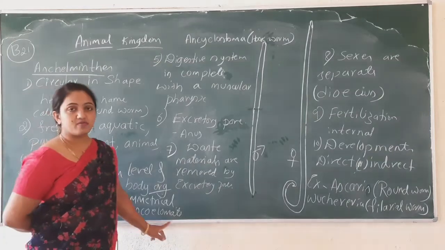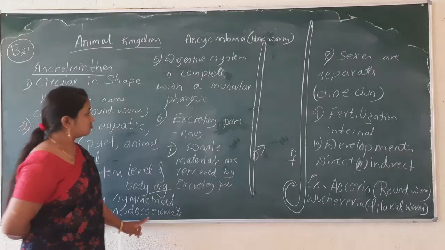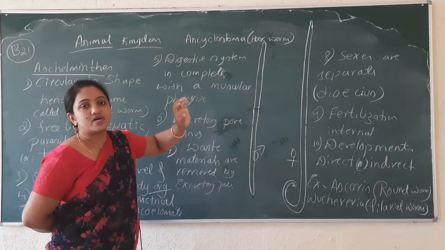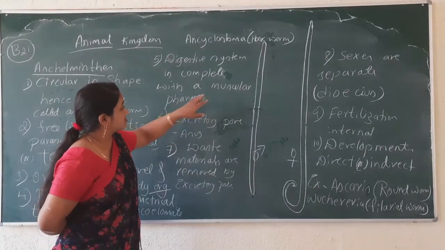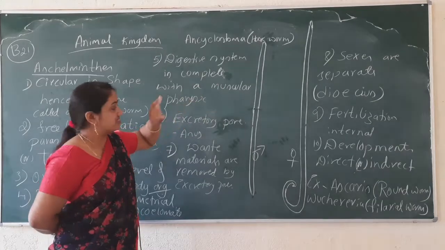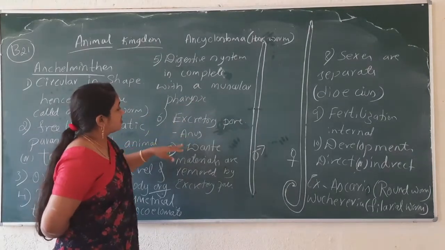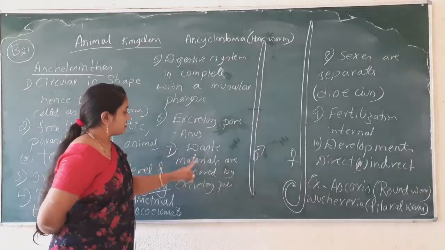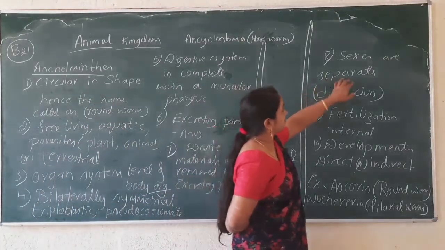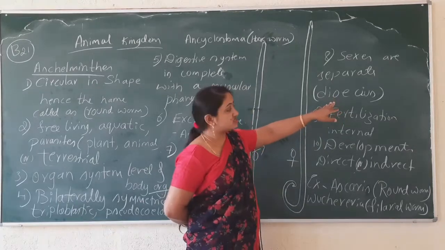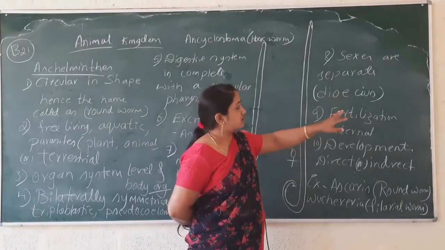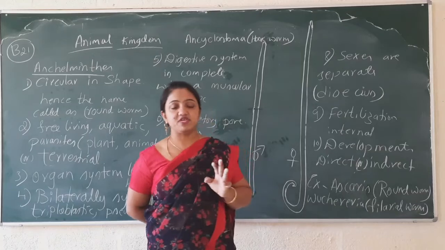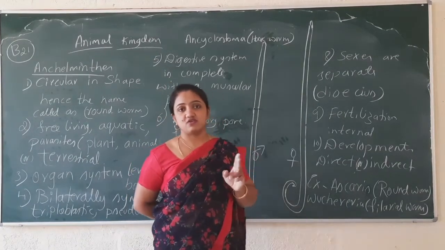They have a false body cavity. That's why it is known as pseudocoelomate. They have a complete digestive system with the muscular pharynx. The pharynx is made of muscles. The excretory pore is known as the anus. Through the excretory pore, it ejects the waste materials. The sexes are separate, that's why it is known as a dioecious animal. Dioecious, monoecious or hermaphrodite: these are the three different names given to represent the sexes of animals.